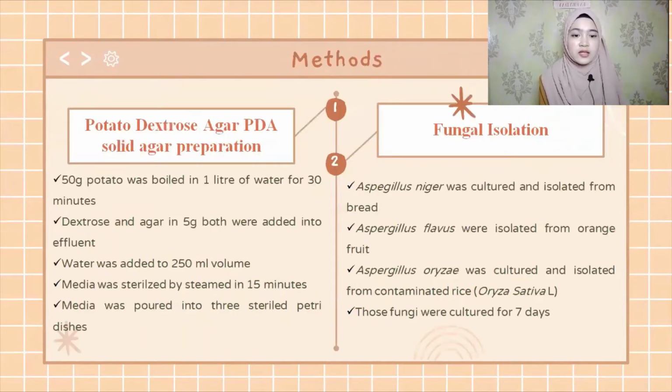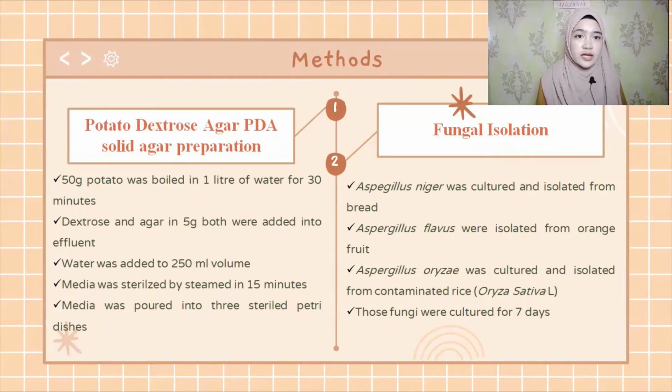So this research has 5 methods, the first being PDA solid agar preparation. Approximately 50 gram potato was boiled in 1 liter of water for 30 minutes. Dextrose and agar in 5 gram amounts were added into the effluent. Next, water was added to make up a 250 milliliter volume.